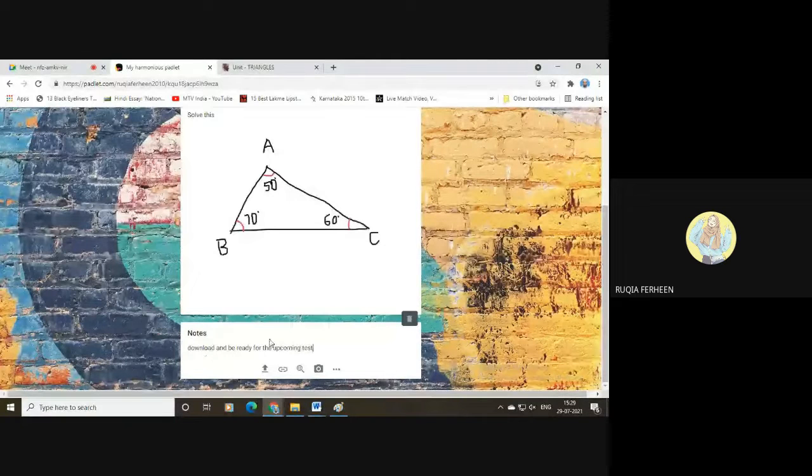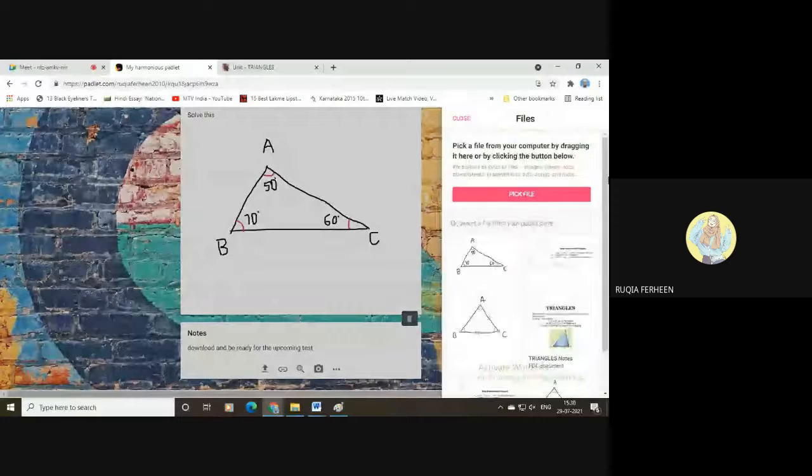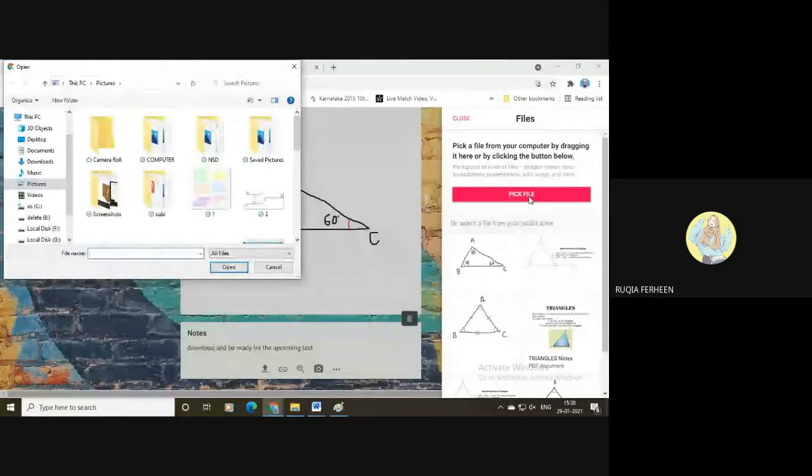Okay, now I'll show you how to upload a Word document or a PDF or a PPT, which you have created and which you already have in your computer. Just click on this upload button, pick a file, and go to the drive where you have saved the file.